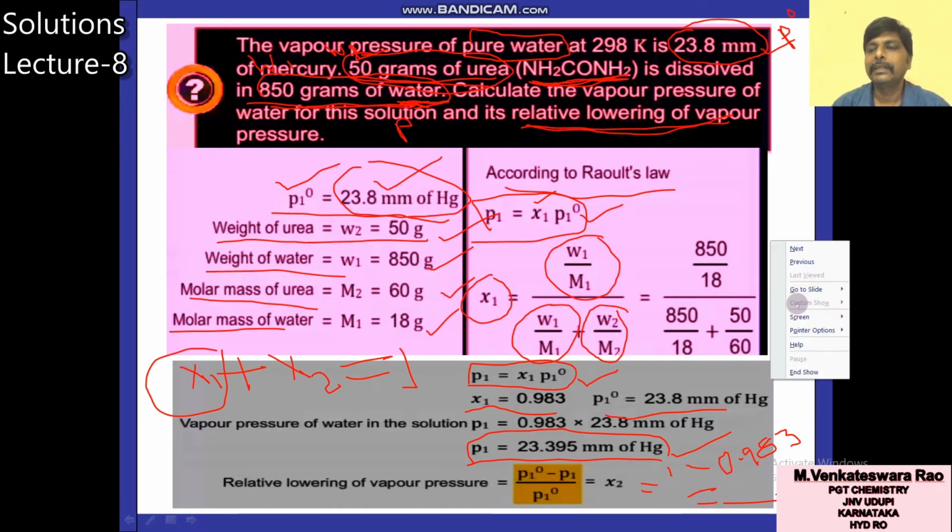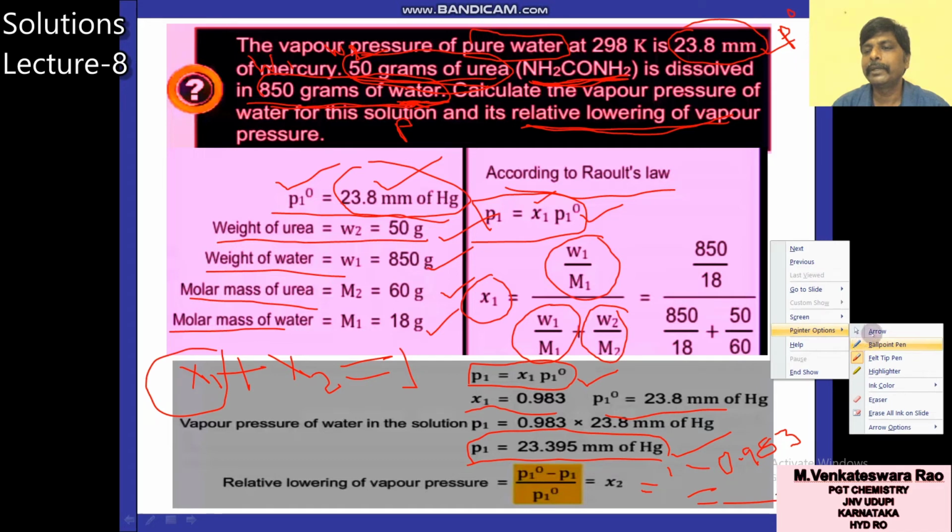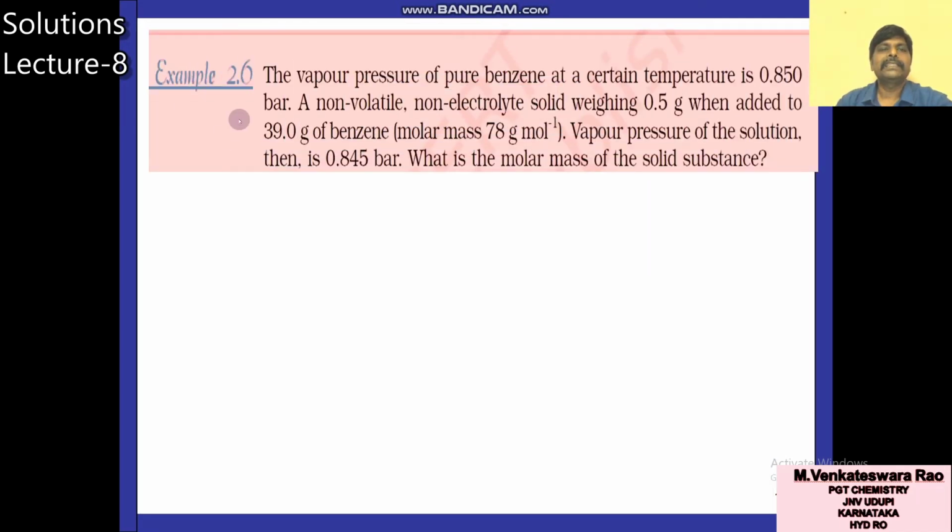So it is a numerical. This type of numericals are important. Next numerical you will see. It is an example question, already solved in our textbook. Once you read this question, the vapor pressure of pure benzene is given, that is 0.850 bar. That means pure benzene, P naught, is given.